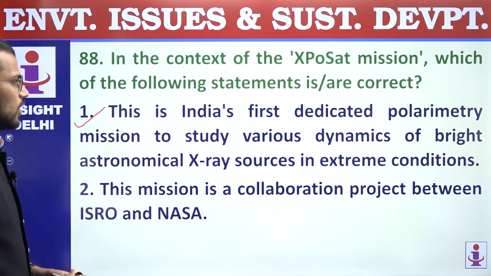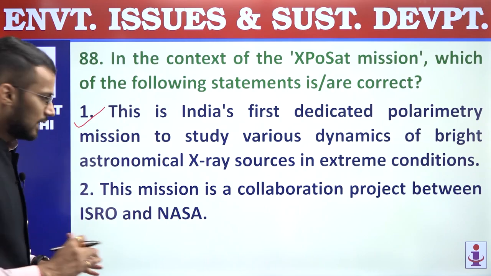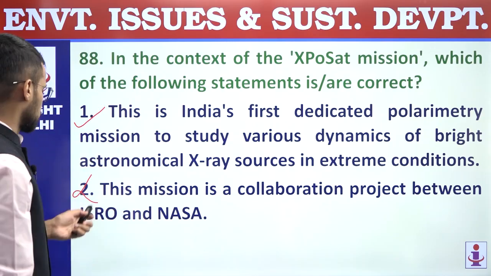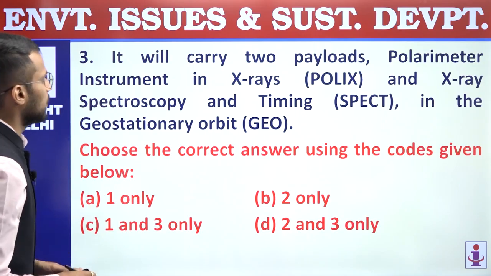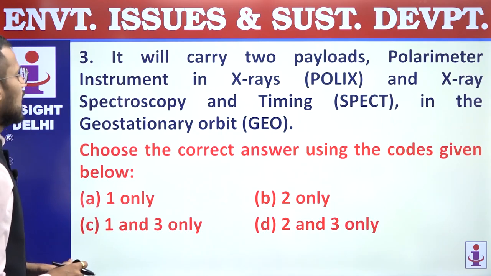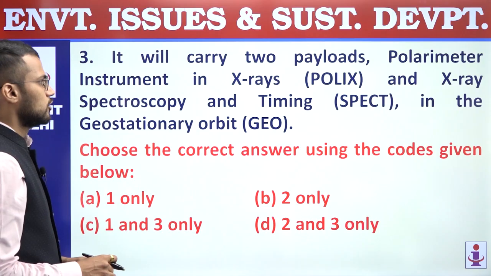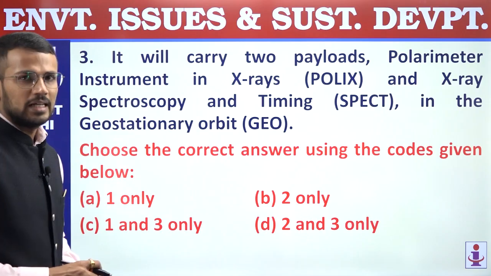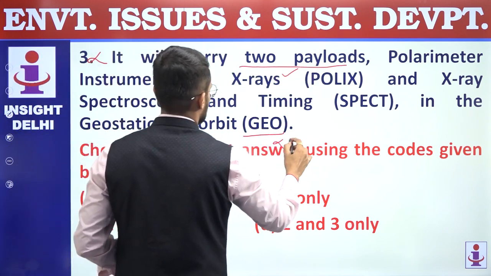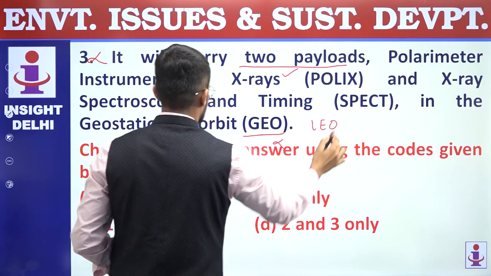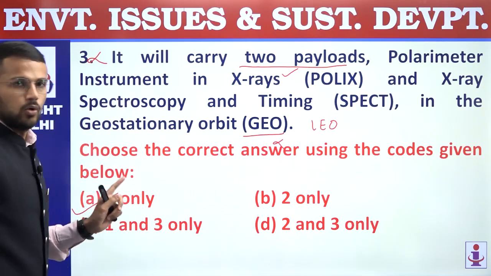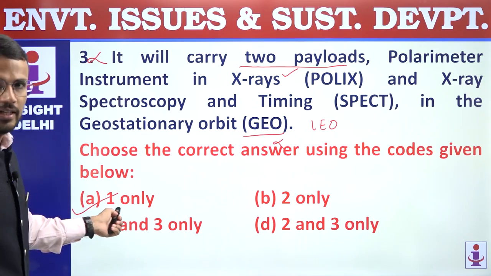Second, this mission is a collaboration project between ISRO and NASA. Incorrect. Collaboration project between ISRO and NASA is NISAR, not Exposat. Third, it will carry two payloads, polarimeter instrument in X-rays, POLIX, and X-ray spectroscopy and timing, SPECT, in the geostationary orbit. Incorrect statement. Right? So these payloads are correct, but not in geostationary orbit, in low Earth orbit, and that's why third statement is also incorrect. So only one is correct, and that's why answer is A, 1 only. Question number 88, answer is A.